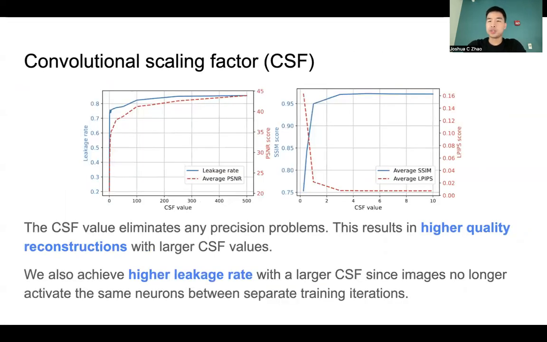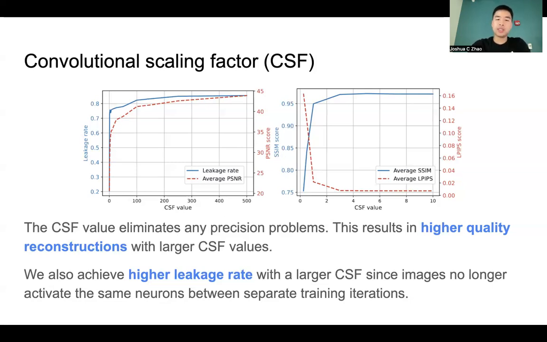We'll look a little bit into the convolutional scaling factor for these experiments. Convolutional scaling factor really eliminates precision problems, but also stabilizes the convolutional kernel parameters. So what this results in is higher reconstruction quality. If you look at the figure on the right, we can see that as the CSF value increases, the SSIM score increases. Similarly, the LPIPS score is decreasing, where a higher SSIM is better and a lower LPIPS is also better. In the PSNR curve, another reconstruction method, the PSNR is increasing, where a higher value is better. So as the CSF value increases, the reconstruction quality is also increasing.